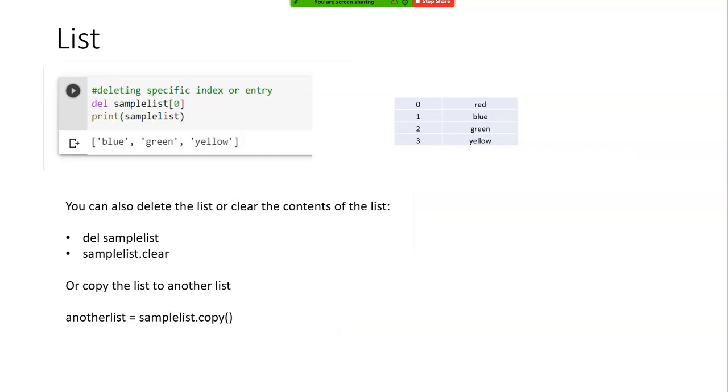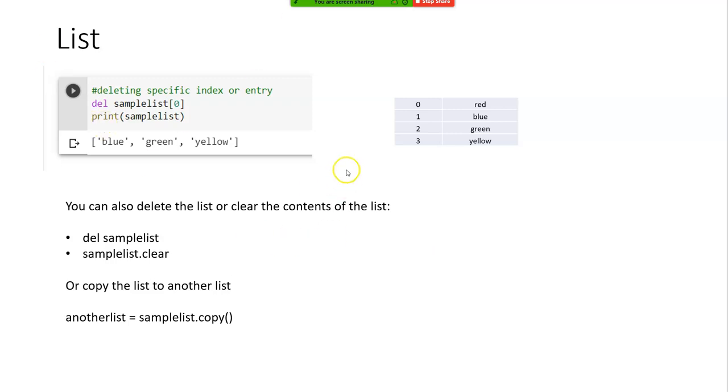Okay. If you want to delete a specific index or an entry, you use del sample_list[0]. Before deleting, what you have is red, blue, green, yellow, because black we added and then removed. Now I'm removing the first item. Remember what I said, it is 0. That's how you access it. And then you print and get blue, green, yellow.